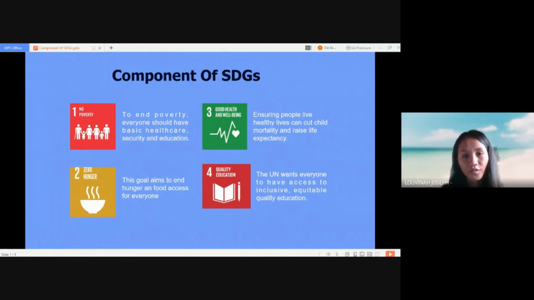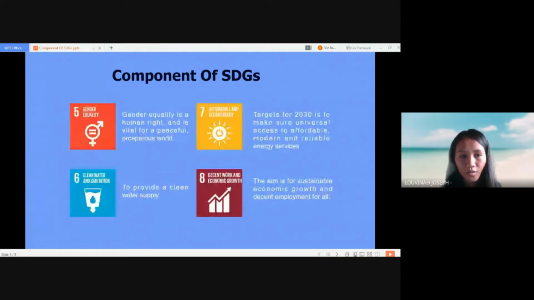Goal number 3 is good health and well-being. This is to ensure people live healthy lives and to cut child mortality and raise life expectancy. Number 4 is quality education. The United Nations wants everyone to have access to inclusive, equitable, and quality education. Goal number 5 is gender equality. Gender equality is a human right and is vital for a peaceful, prosperous world.